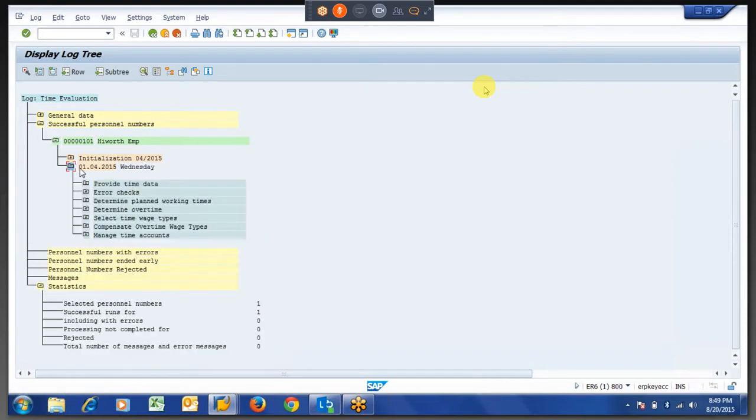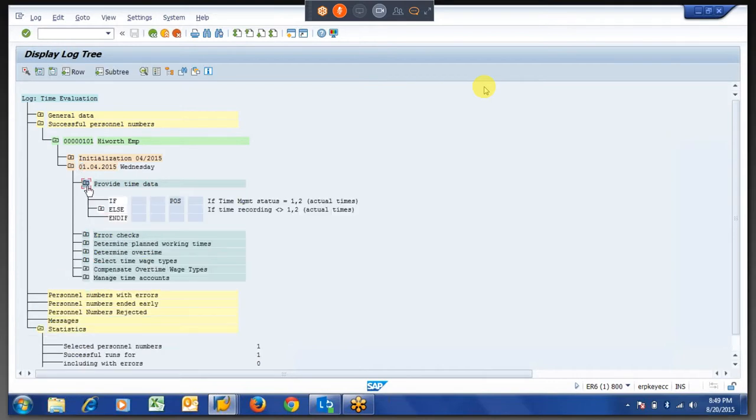Whatever the date we entered, that is 19th April we entered the attendance, but generally I am telling how the data will be picked. Let us say on the particular day there is no attendance, there is no absence, and nothing is there, right? So how is it considering the employee as present in time evaluation?